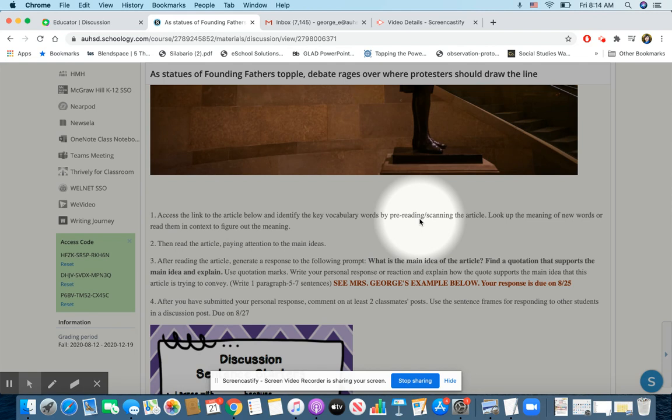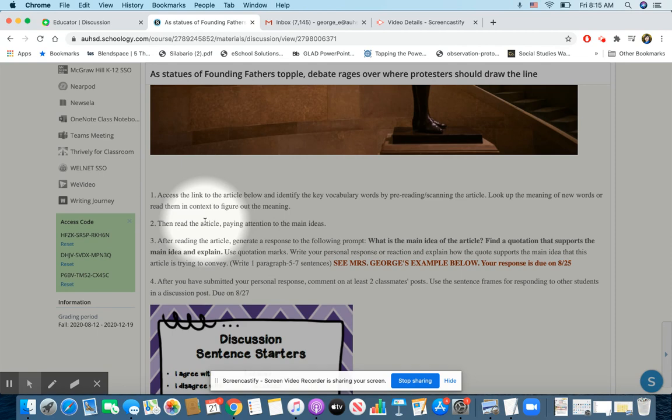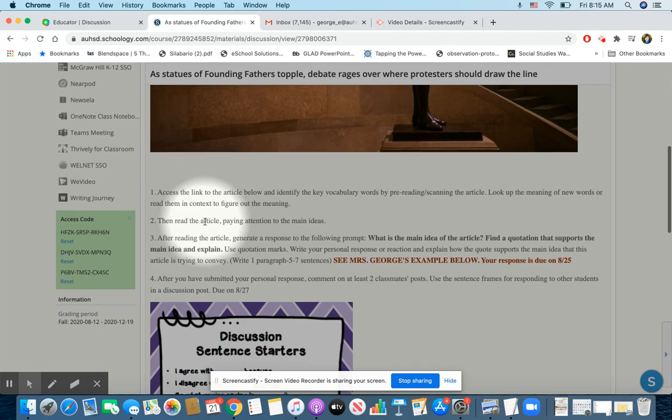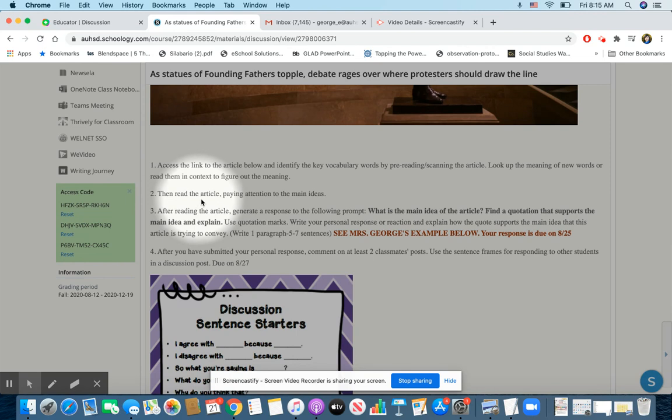And then you're going to identify key vocabulary words and pre-read, scan the article. So practice close reading skills, such as looking for those words that are difficult. And if you can't figure them out by using your context clues, then look them up. It's really easy to do, especially with Google. All right, so my suggestion is look up the meaning of new words or read them in context to figure out the meaning. So, in other words, see how the words are being used, and maybe you can figure out the meaning like that. Read the article, paying attention to the main ideas.